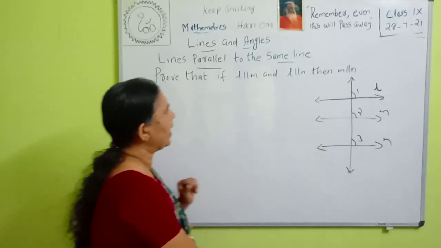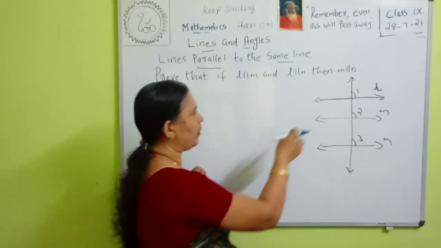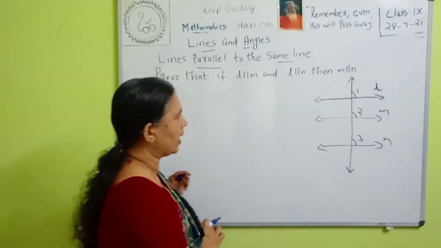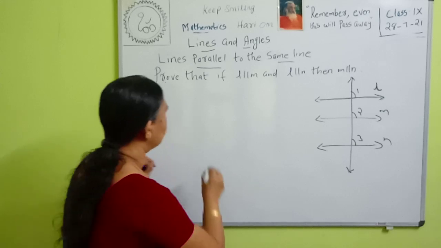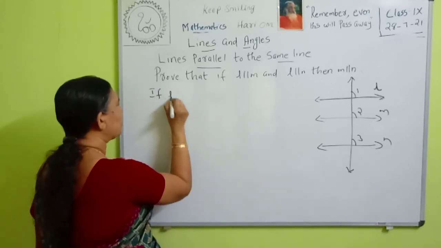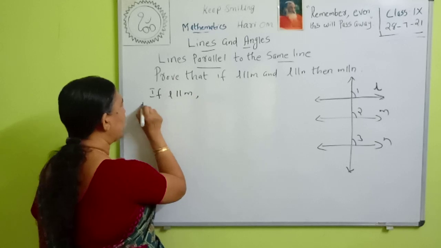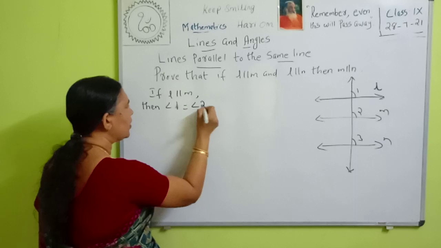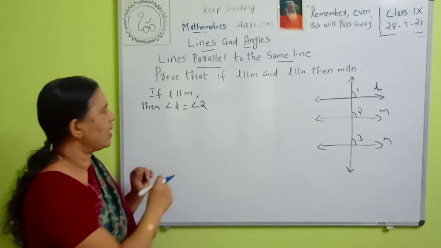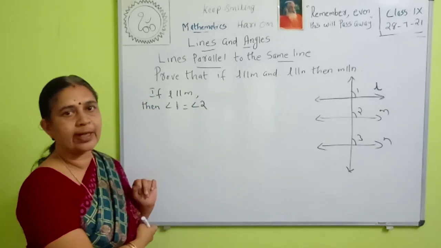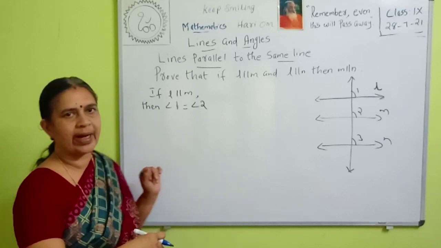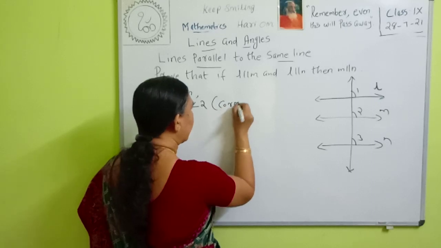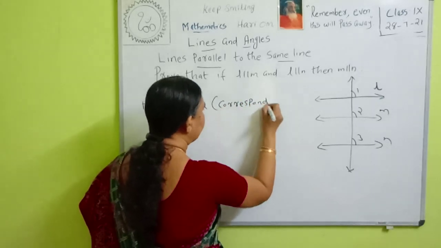Then L is parallel to M. Then what type of angles are angle 1 and angle 2? Angle 1 and angle 2 are corresponding angles. So they are equal. So if L is parallel to M, then angle 1 is equal to angle 2. What is the reason? They are corresponding angles. So if the two lines are parallel, the corresponding angles are equal. Therefore, corresponding angles.